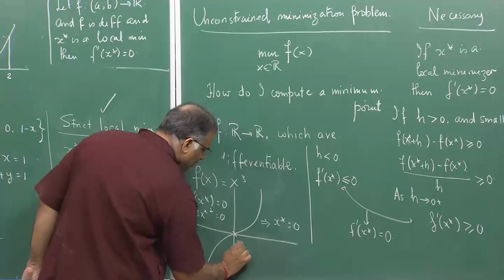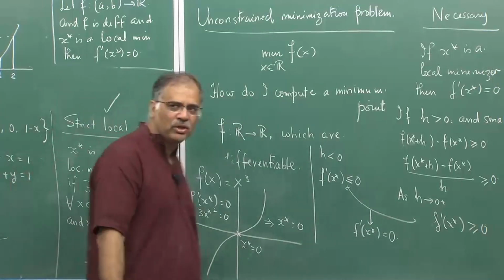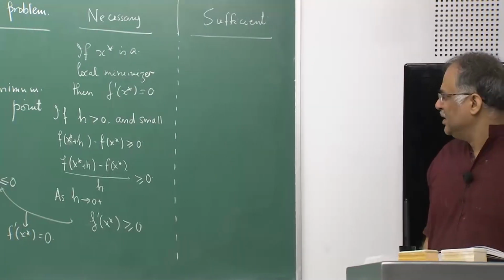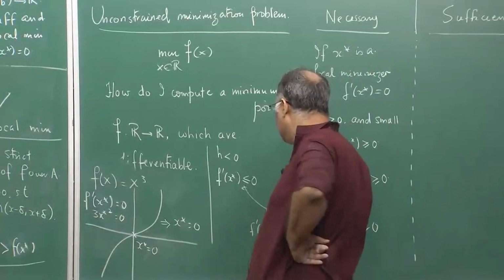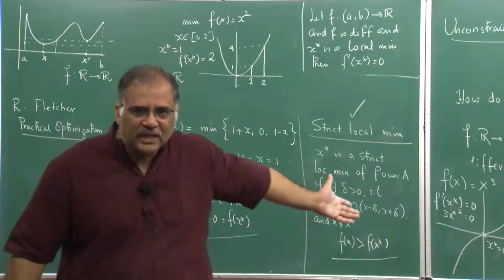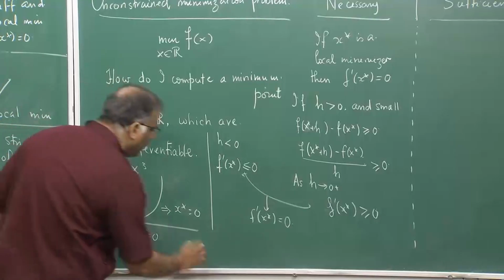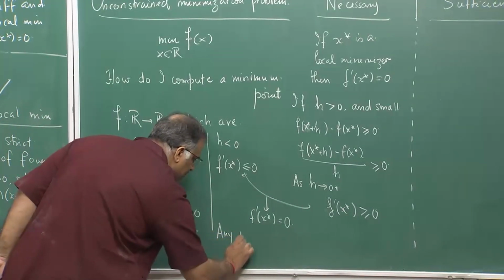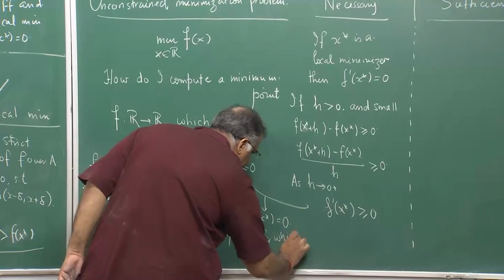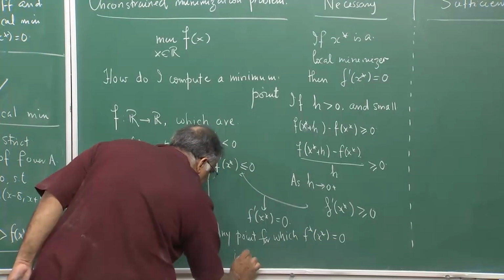But look at x star equal to 0, the function values on the right side are bigger than it, function values on the left side are smaller than it. So, it is neither a maximum nor a minimum, local or global does not matter. So, f dash x star equal to 0 does not say anything about the true nature of the problem. If x star was really a minimizer, it would have satisfied this definitely. So, I have computed a point which is satisfying this. So, usually any point for which f dash x star equal to 0 is called a critical point.